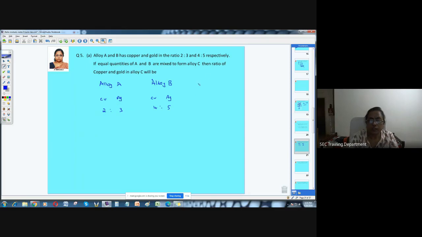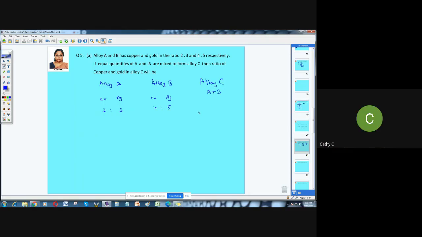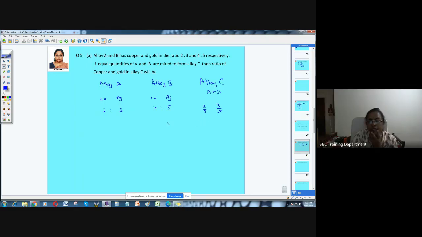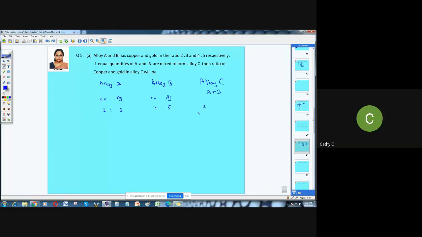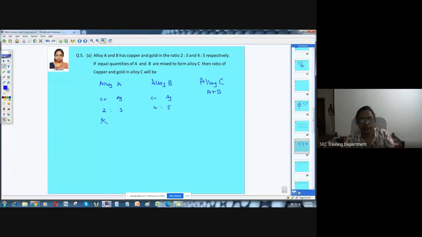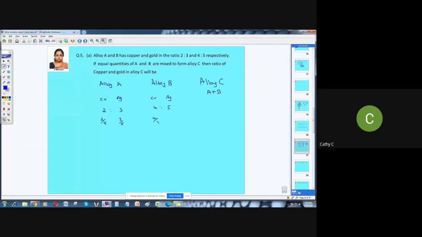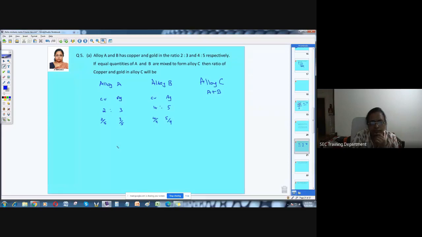Alloy C is nothing but the combination of A and B. 2 by 5, then 3 by 5. You're taking that ratio as a fraction. Fine, I don't use this fraction, as I told you, but there is nothing wrong in that. Second will be 4 by 9, then 5 by 9. Good. Then what should you do?